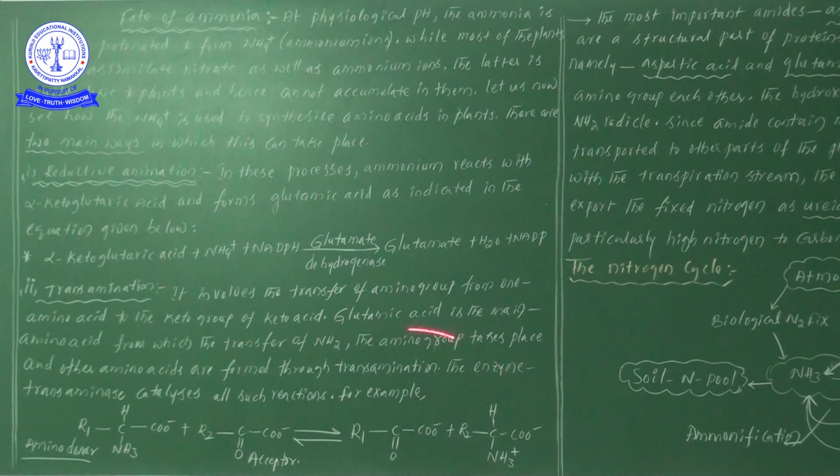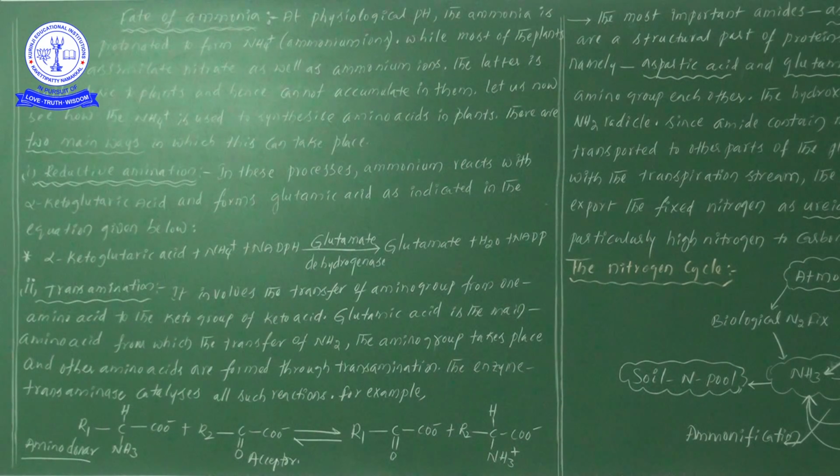So this is a kind of reaction which we explain under transamination. The one and only main important point in transamination is the transfer of amine groups, which is transferred from one amino acid to the keto group of a keto acid, and the best amino acid to transfer the amine group is glutamic acid.